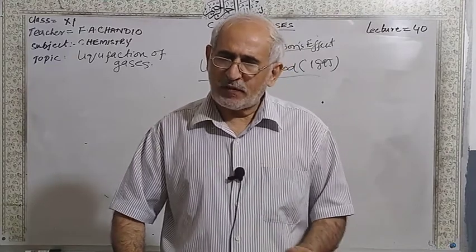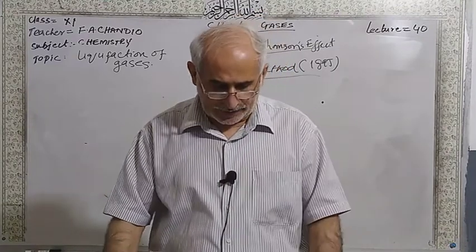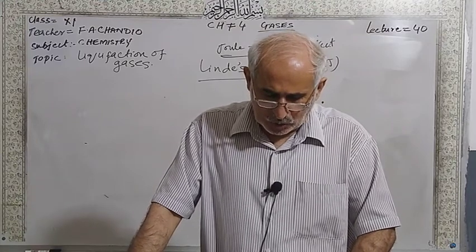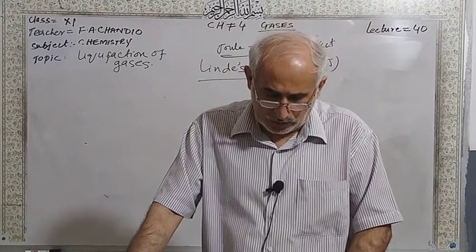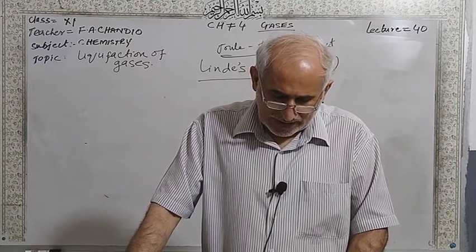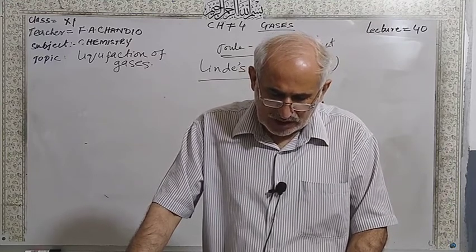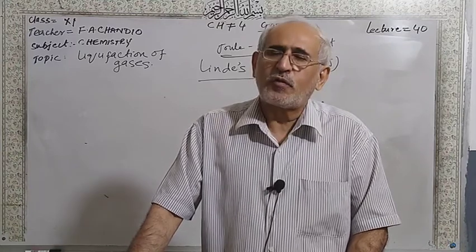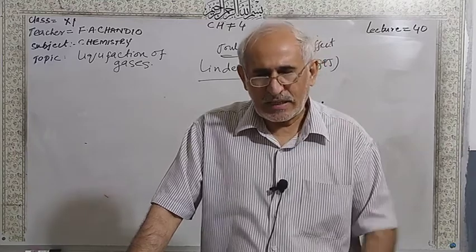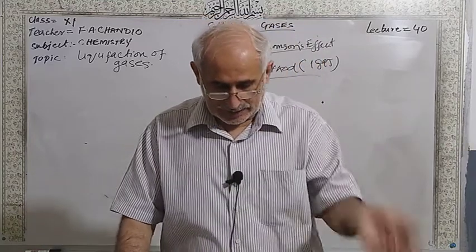According to the Joule-Thomson effect, and I am repeating the same principle again, when a highly compressed gas is allowed to escape through a small throttle hole, the temperature of the gas falls to such an extent that it changes into liquid form. This is called the Joule-Thomson effect and was used by Linde.